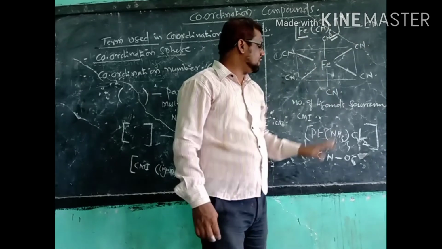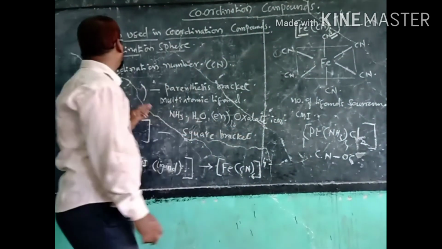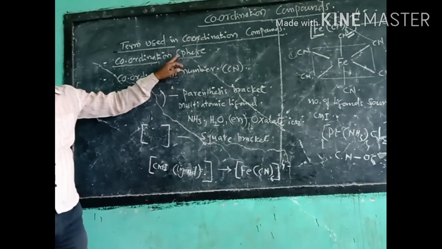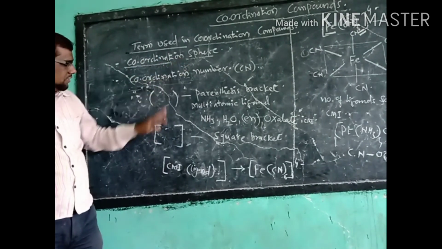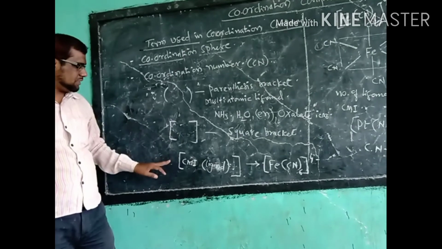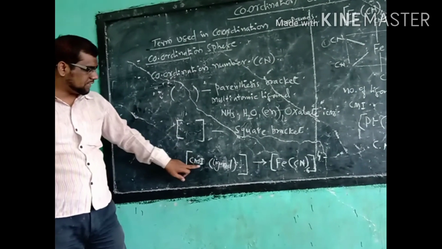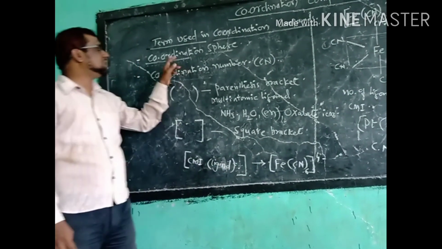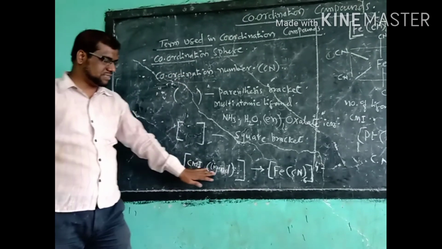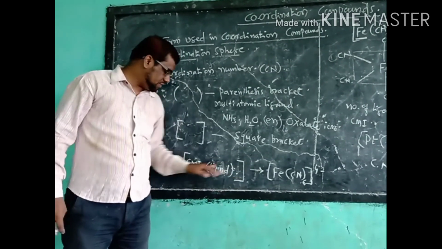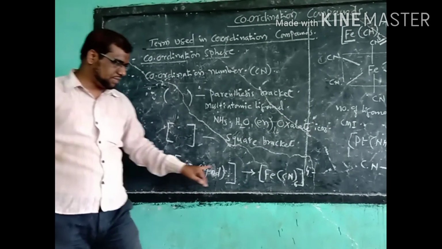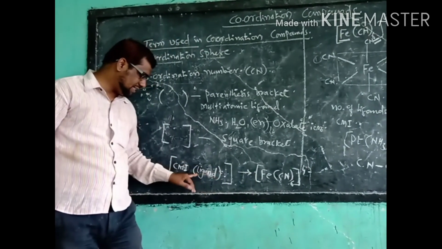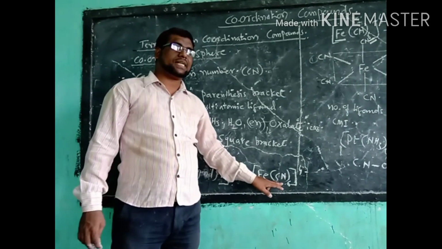Okay, so in this way we have discussed today the coordination sphere and the coordination number. The coordination sphere is a sphere in which the central metal ion and ligands are present. We write it like this: in the beginning of the bracket the central metal ion is present, and in the parenthesis bracket multi-atomic ligands are written.